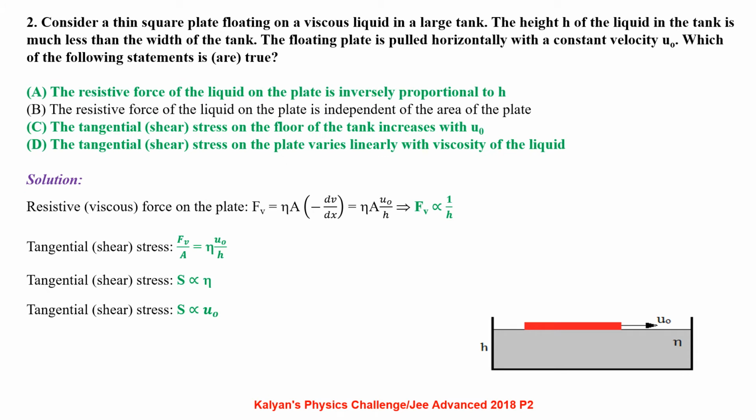Consider a thin square plate floating on a viscous liquid in a large tank. The height h of the liquid in the tank is much less than the width of the tank. The floating plate is pulled horizontally with a constant velocity u0. Which of the following statements is true?